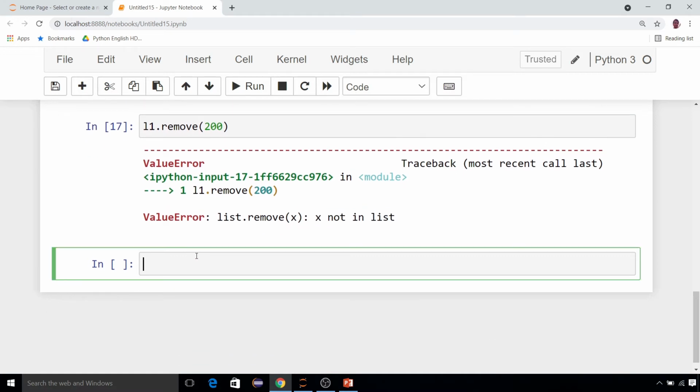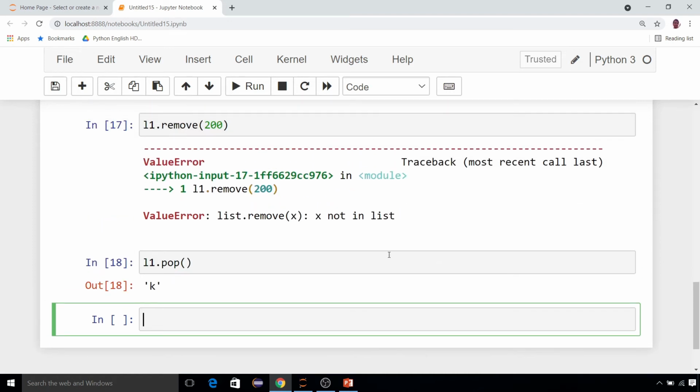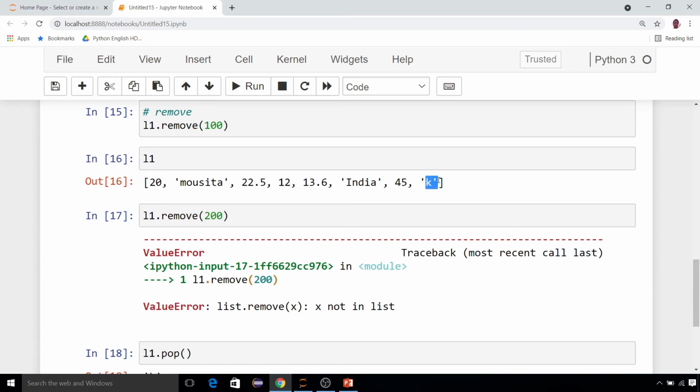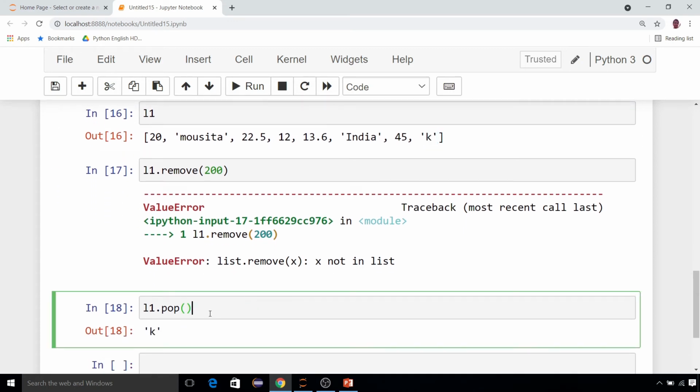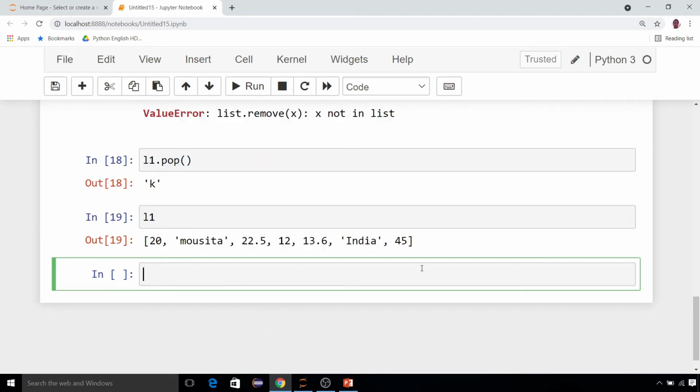Now there is another function which is called pop. If I call only pop, just see what it is doing. K is the last element of this list. So pop will by default remove the last element from the list. So if you now print L1, you will get this one. K is not there.